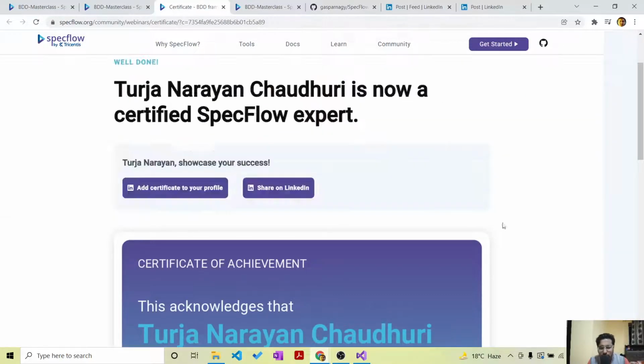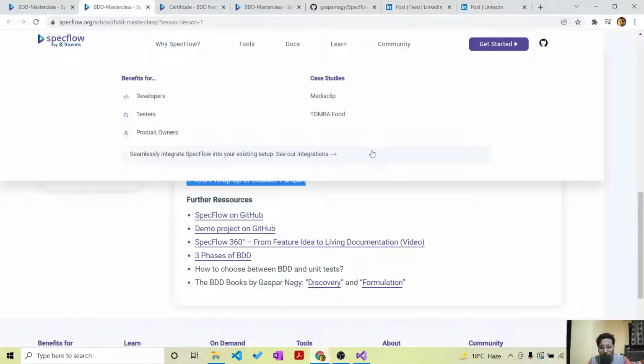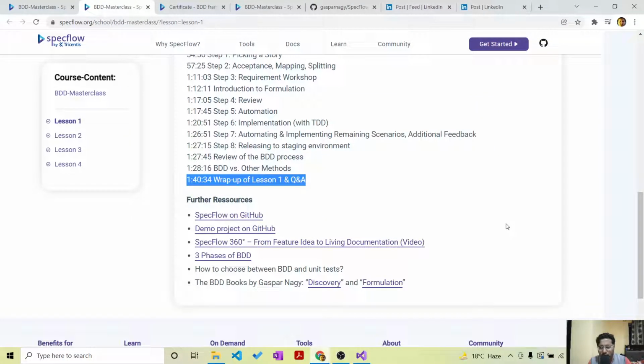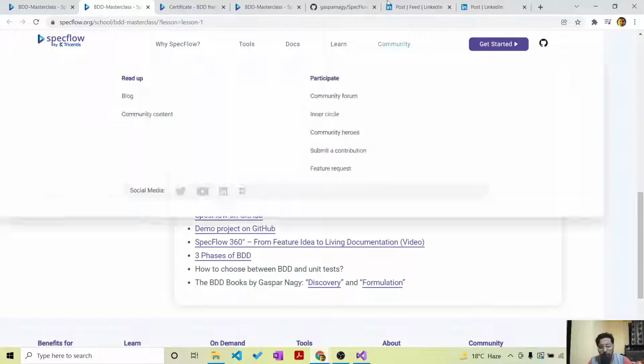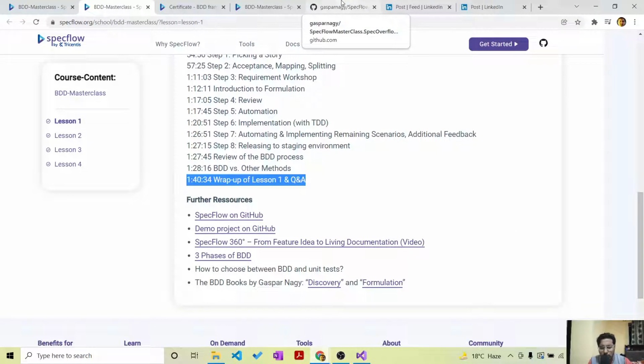The trainings are open source, the certification is free, it's a very high quality course. So it's very difficult to find this kind of awesome stuff on the internet for free. That is why I'm trying to use my LinkedIn follower base to promote this. So really good work to Tricentis and the SpecFlow team, and thank you Casper Nagy for the awesome content.